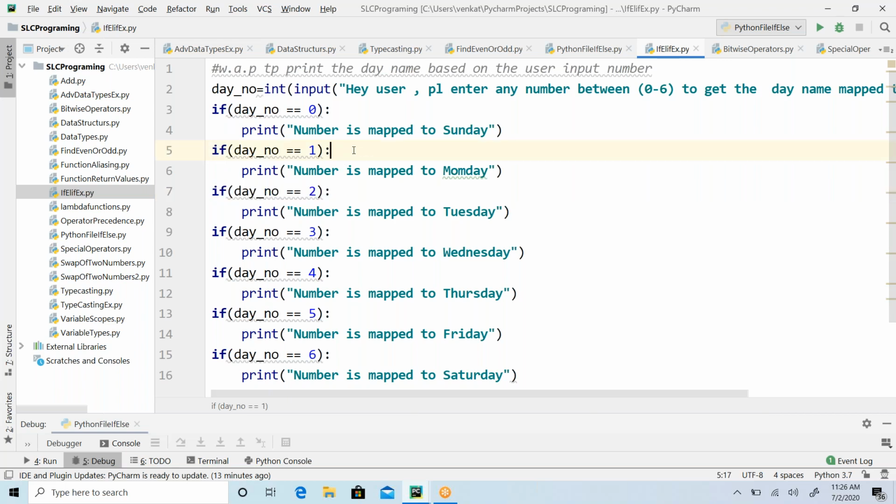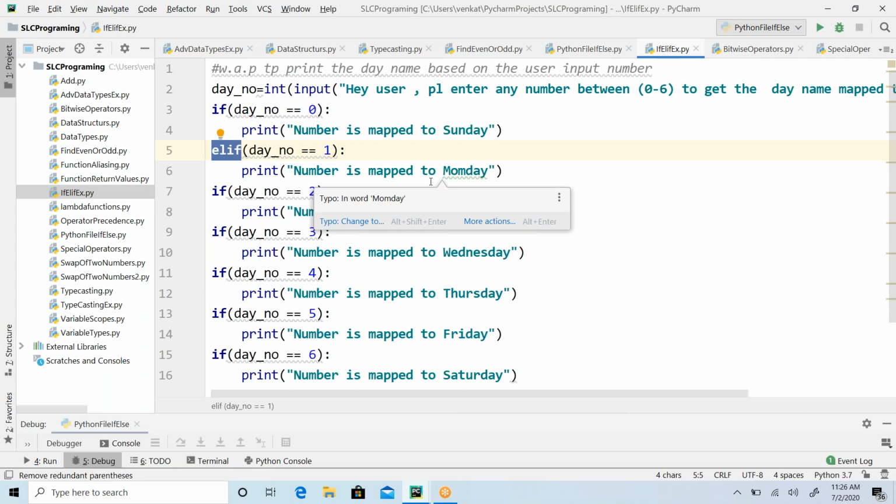Don't evaluate all the conditions blindly. If this condition is not satisfied, then only you go here. Otherwise, why do you unnecessarily have to run through all these if conditions? Understand? It's like whatever I'm looking for, I got it, but still I'm searching. That's meaningless, right? So for that, we have a conditional statement, guys.